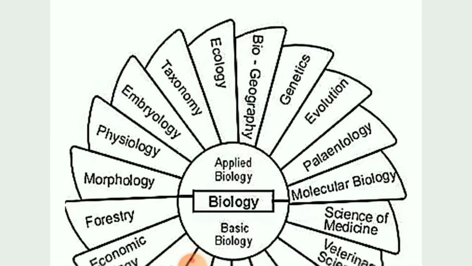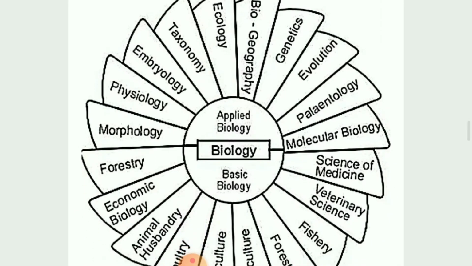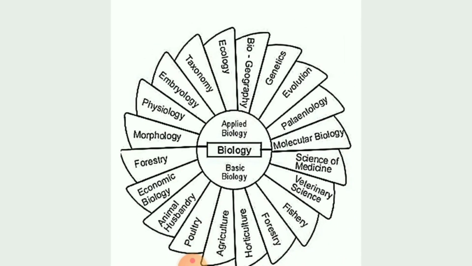Next, children, one circular diagram is in front of you. See here, applied biology and basic biology, both are given. So many branches are there, and different branches have their own importance. Some I am explaining here. Suppose you take the example of genetics.